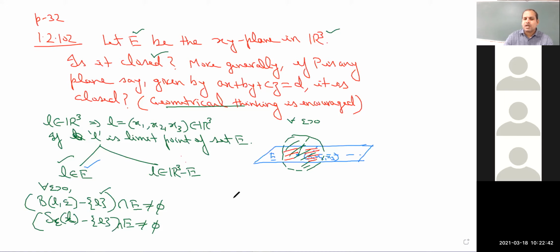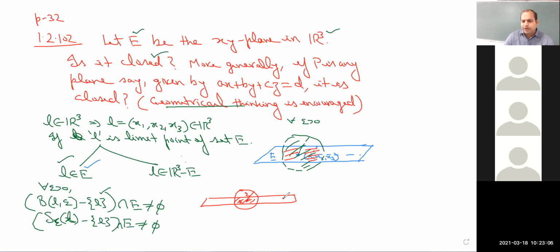Is it? Yes, sir. Whatever ball you choose, take any L here and construct an open sphere around it of radius epsilon, and delete L from it, even then its intersection with this sheet is non-empty.